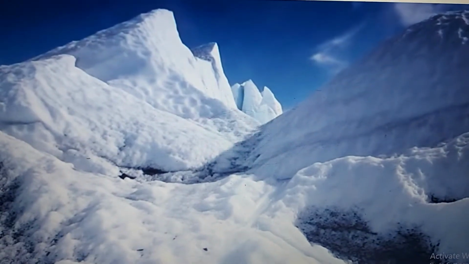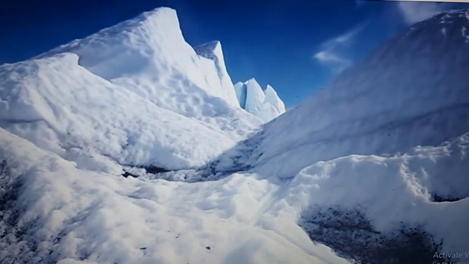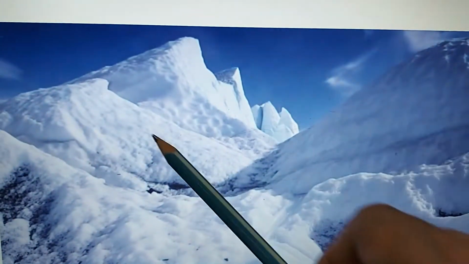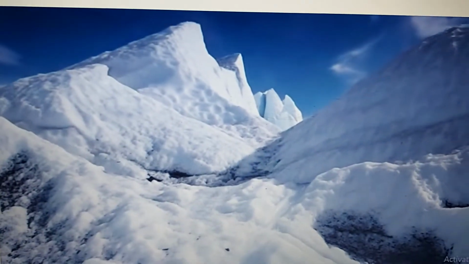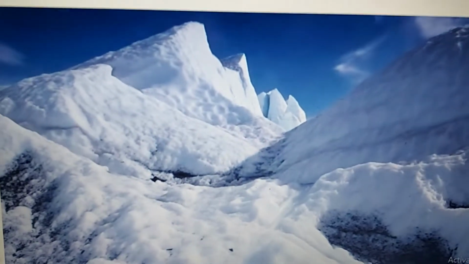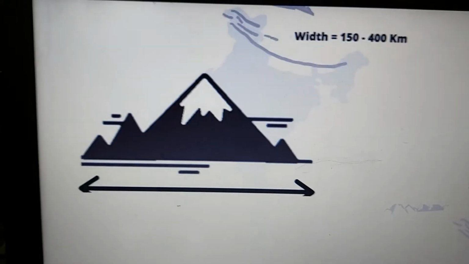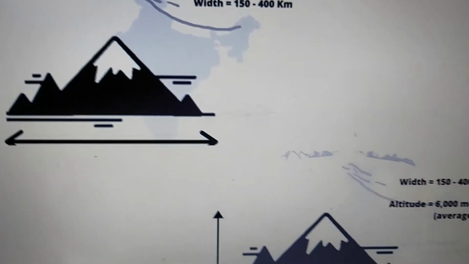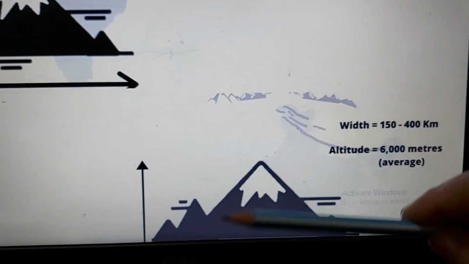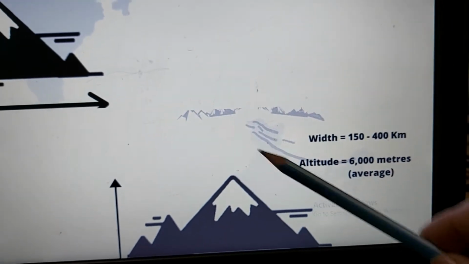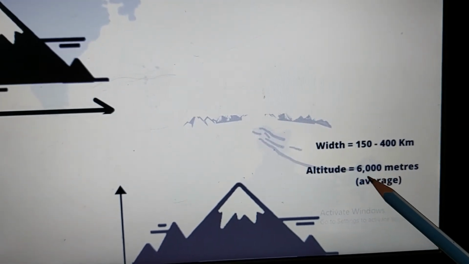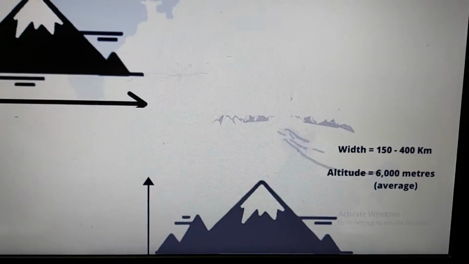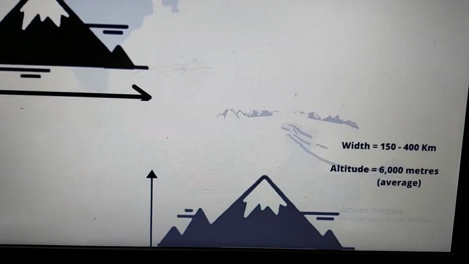So children, the Himalayas have the highest peaks in the world and are snow-capped mountains. The peaks are covered with snow throughout the year, where we have our glaciers. Now you can see the width, which I told you varies from 150 to 400 kilometers, and the altitude of these mountains averages 6,000 meters above sea level. It's very high, and the highest peak is around 8,000 meters.